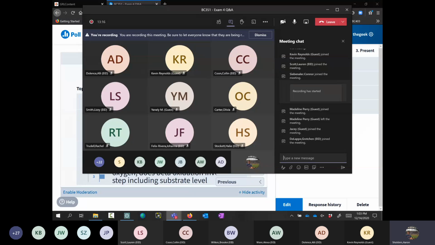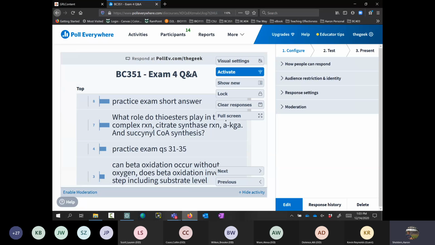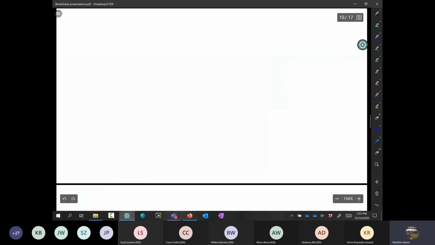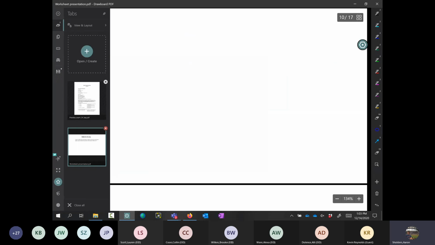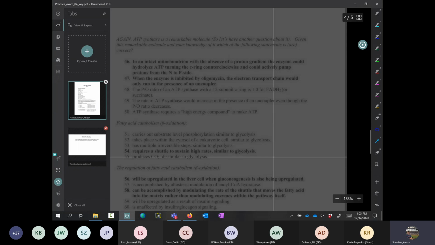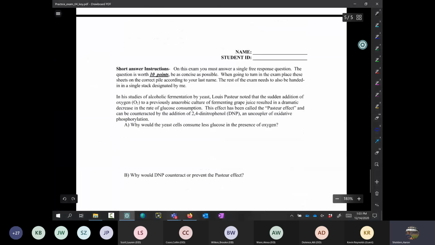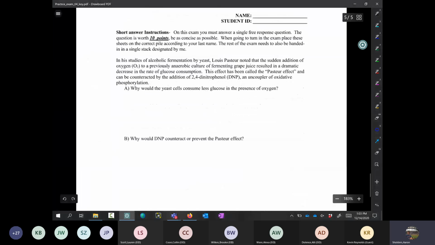All right, so let's go here. So first, look at this. It says practice exam short answers. I'm not surprised that would be a question. So I'm going to come here and be able to write on all this. And I have the practice exam pulled up. So let's go ahead and look at this practice exam short answer, as it looks like there's quite a bit of you that would like to go over this.